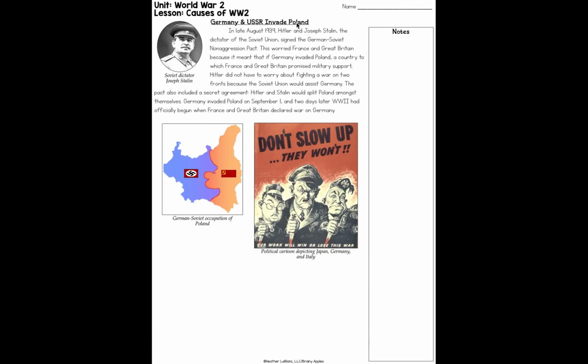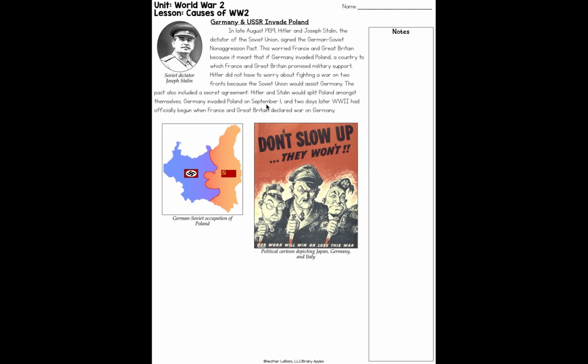Germany and USSR invade Poland. In late August of 1939, Hitler and Joseph Stalin, the dictator of the Soviet Union, signed the German-Soviet Non-Aggression Pact. This worried France and Great Britain because it meant that if Germany invaded Poland, a country to which France and Great Britain promised military support, Hitler didn't have to worry about fighting a war on two fronts because the Soviet Union would assist Germany. The pact also included a secret agreement. Hitler and Stalin would split Poland amongst themselves.